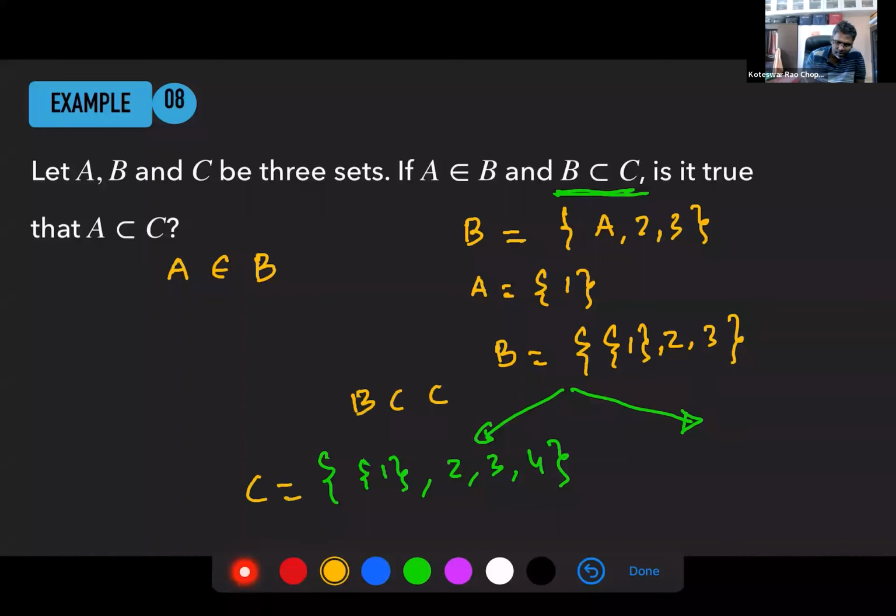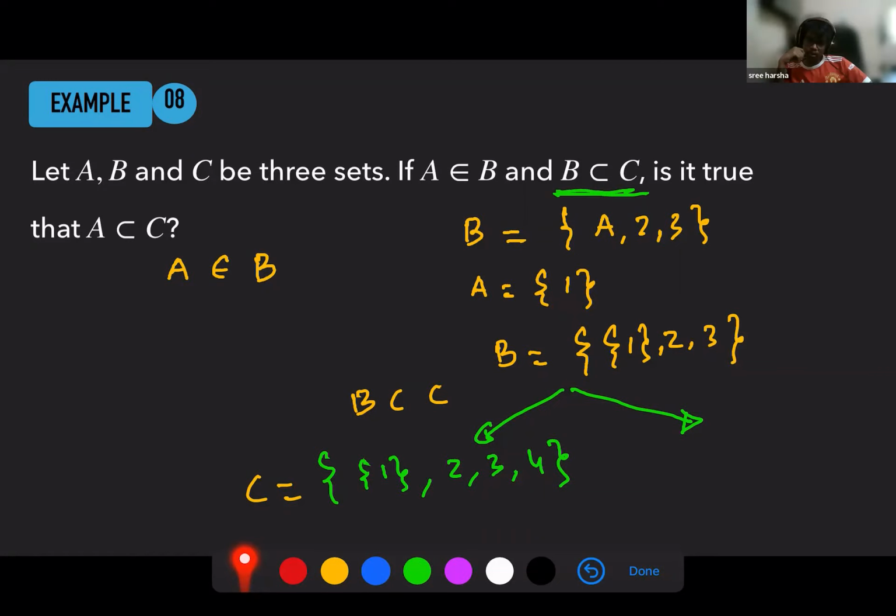What does it mean? If you take an element in B, let's say a set itself, the set containing 1, it is in C. 2, it is in C. 3, it is in C. So B is a subset of C. That is valid. But if you say A is a subset of C, what does A contain? A contains this number 1. Is 1 present in C?